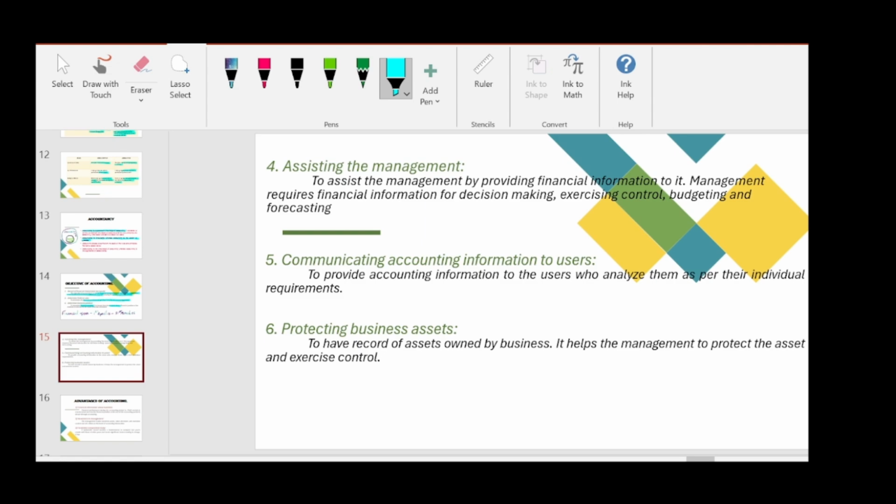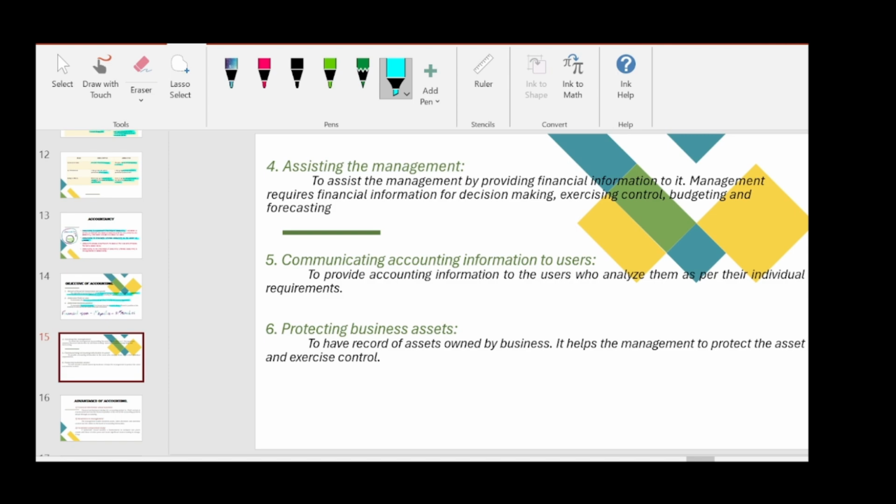Next is fourth, assisting the management. So as I said, financial information helps management to take some informed decisions. They can control the production activities. They can control the cost. They can prepare budgets, and they can see the sales forecast.